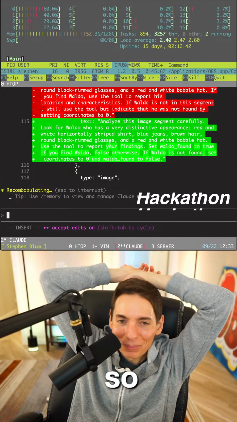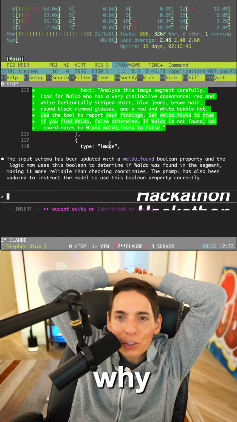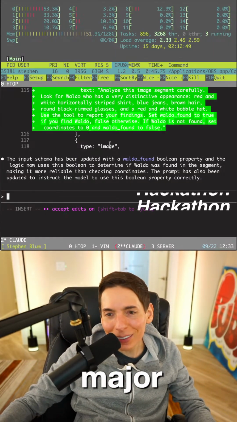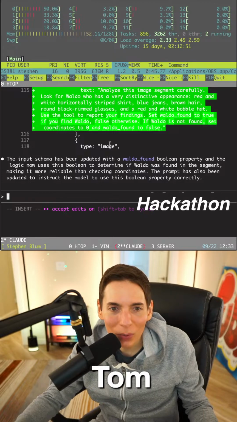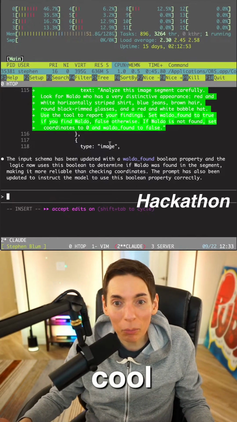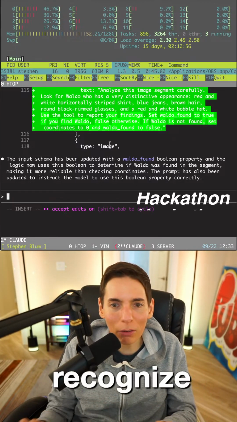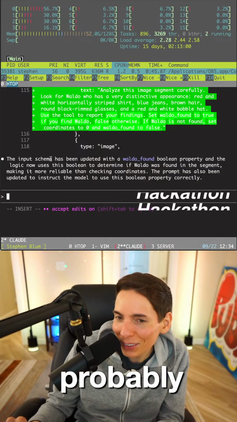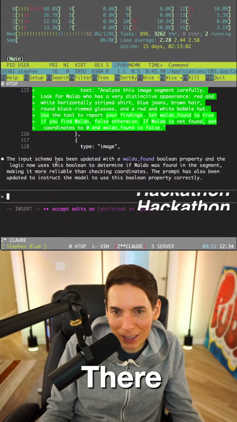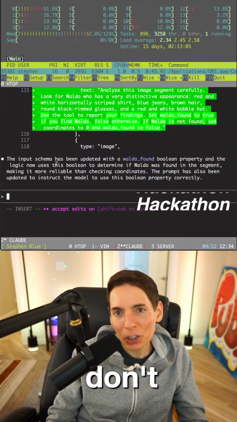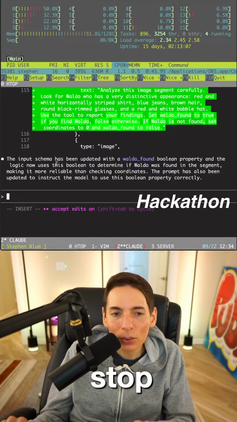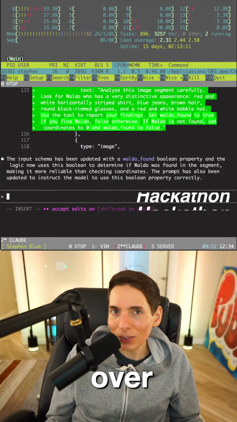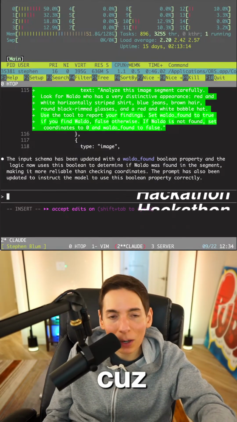So critical. Why do you need htop? It's just for pretty. Major Tom 69, why do we need htop? It's really cool that you recognize this htop, probably because it says htop right there. Do we need htop? No, we don't need htop. But I like htop because it shows me if my system resources are being overutilized. And then I might see, because we're streaming, right? We're live streaming.